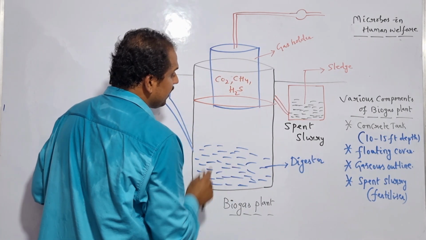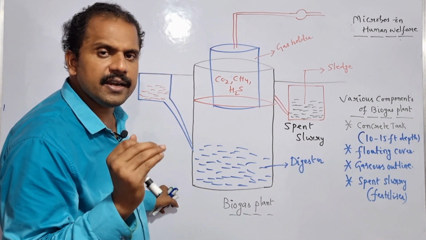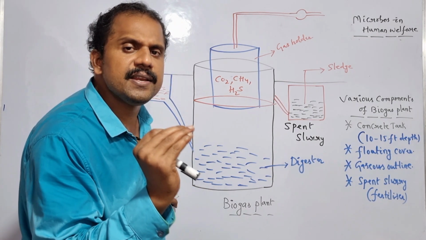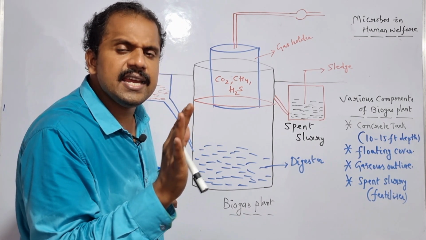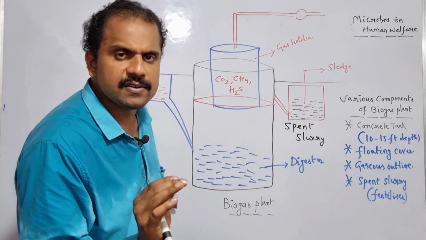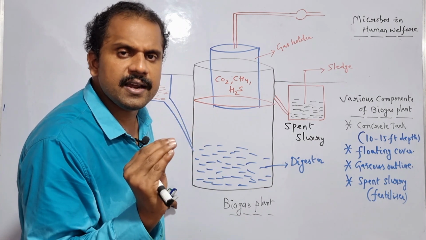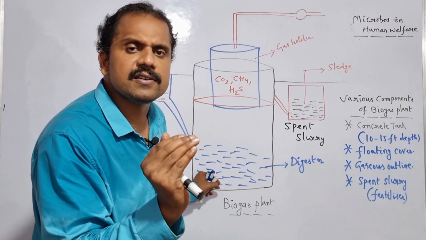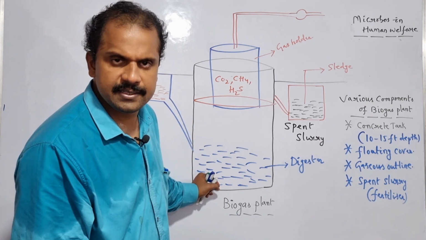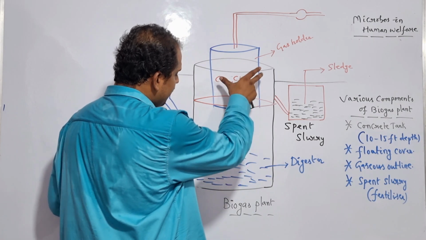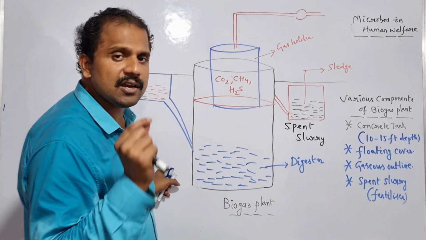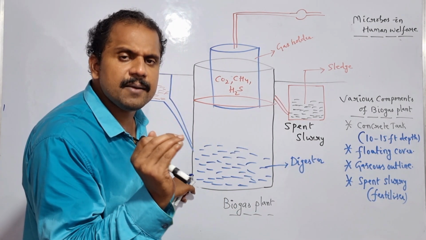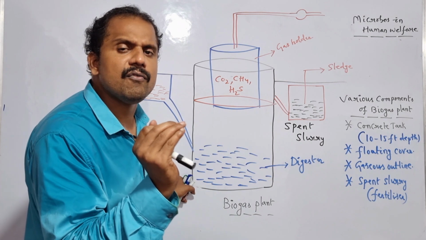The concrete tank. In general, the concrete tank remains submerged beneath the soil surface, so that there is no chance for the entry of oxygen. Only under anaerobic conditions are the methanogenic bacteria capable of oxidizing the organic material. Is it clear? So it is the concrete tank.